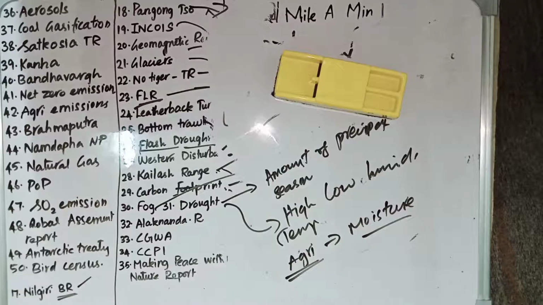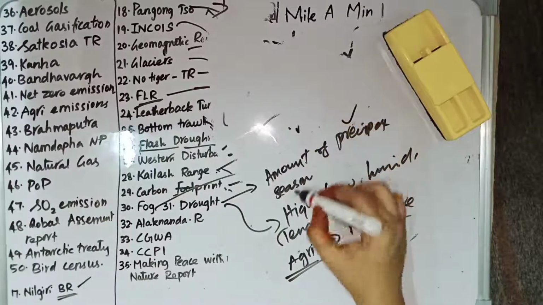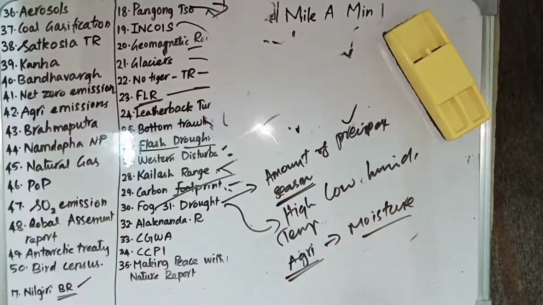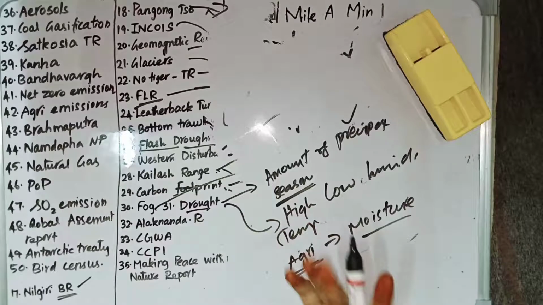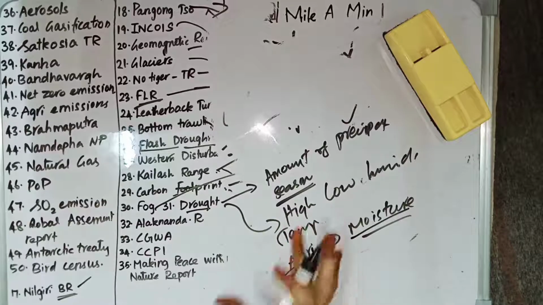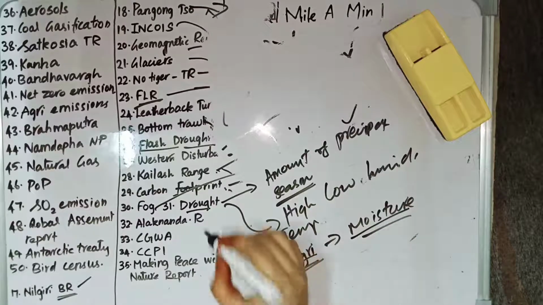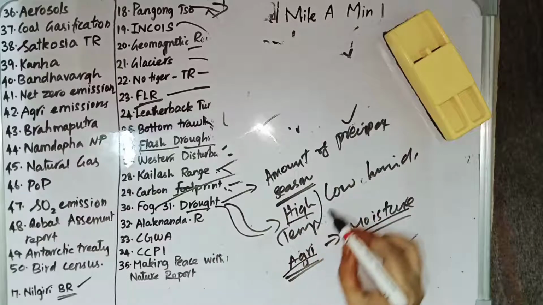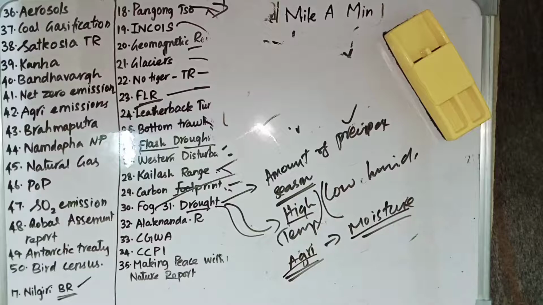So first, generally drought refers to the condition in which the amount of precipitation is very low for a season or more. There are different types of drought: meteorological, hydrological, agricultural, and socio-economic drought. Agricultural drought occurs if the soil moisture is not adequate for supporting healthy crops to grow. Generally, during drought, there will be high temperature and low humidity, which will aggravate the condition of drought.